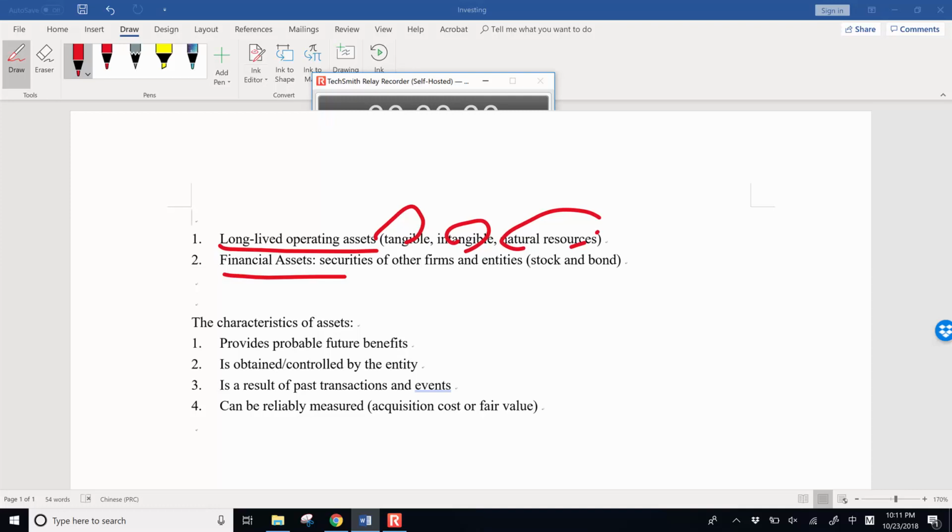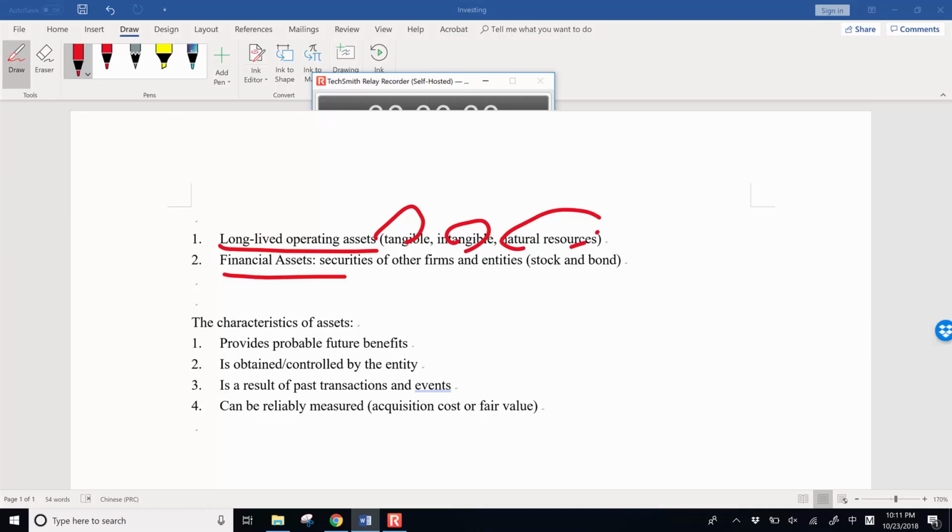Financial assets include the stock and or debt of other companies or entities. A company can actually receive a return from these financial investments. So basically, investing activity is to acquire non-cash assets, either long-term operating assets or financial assets.